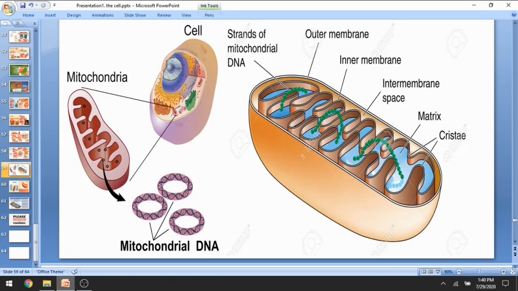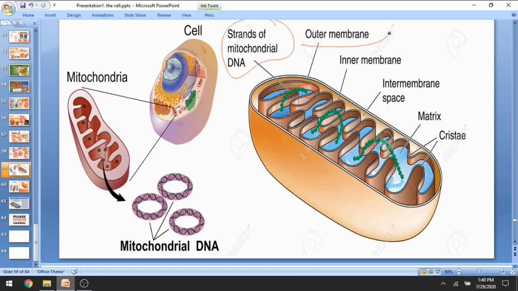Now if we talk about mitochondria, the vital powerhouse of the cell, a vital organelle. Without mitochondria, the cell will not be able to work. If you look at this beautiful structure of mitochondria, they have a strand of mitochondrial DNA. Till now we know that three organelles have DNA: nucleus, chloroplast, and last but not least, mitochondria. Mitochondria do have DNA, and fine strands of DNA are present just like these green beads.